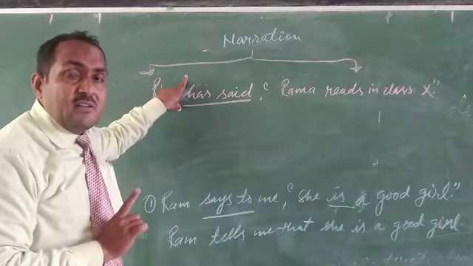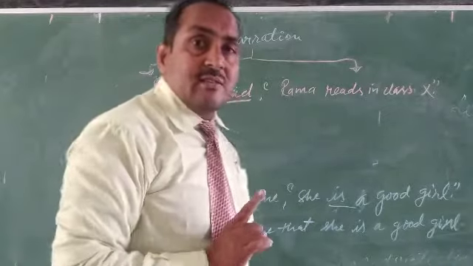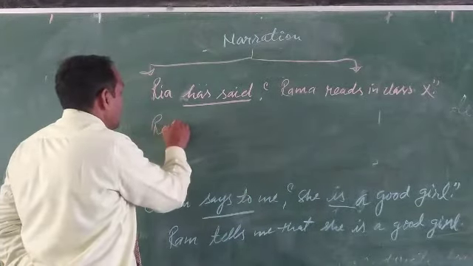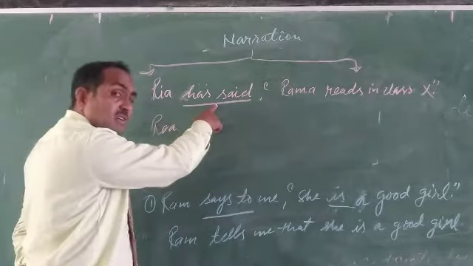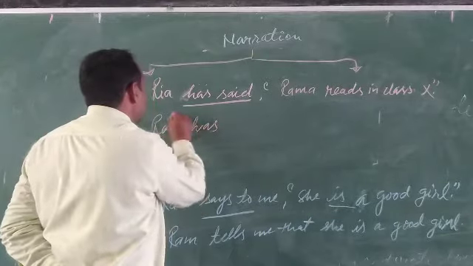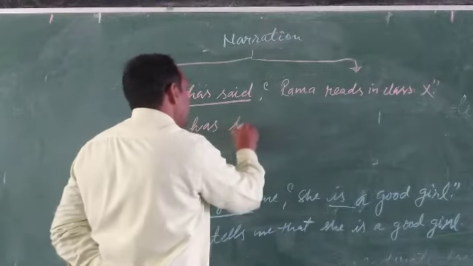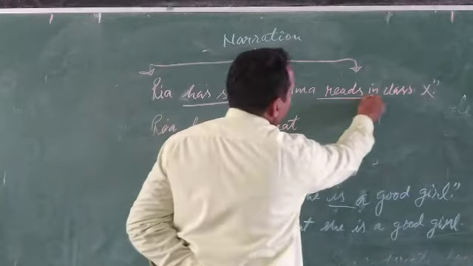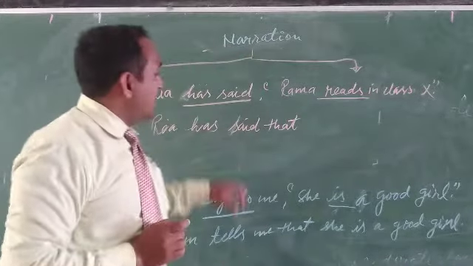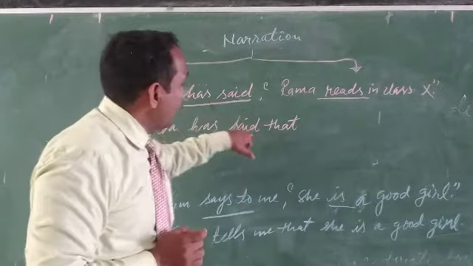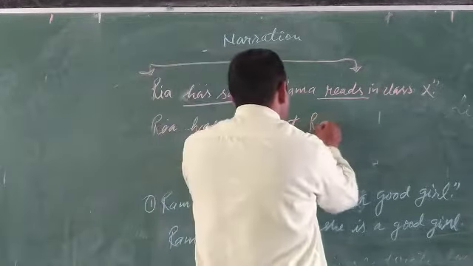Here too there is no change, because this is the part of present tense. So we can write: Ria has said that Rama reads in class 10. There is no change in the tense, because this is present perfect tense. Just connect the sentence with that.